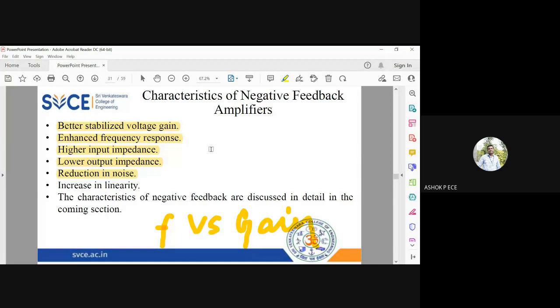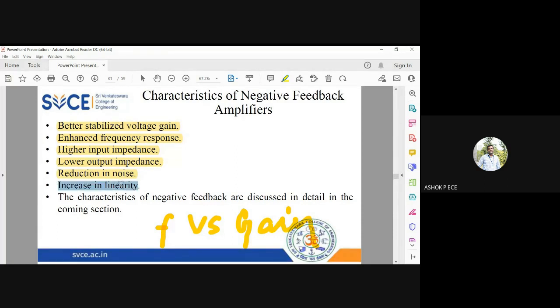Okay, that is a very beautiful property of negative feedback, reduction in noise. So reduction in noise happens when you apply negative feedback to your amplifier. Even if noise enters your circuit accidentally, it will not be amplified by your amplifier. It will be reduced by the negative feedback effect.